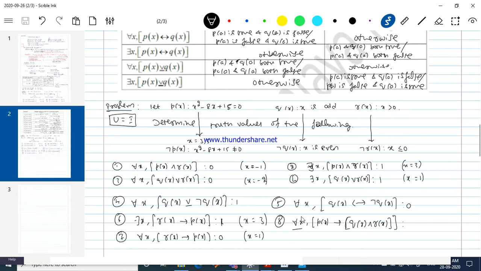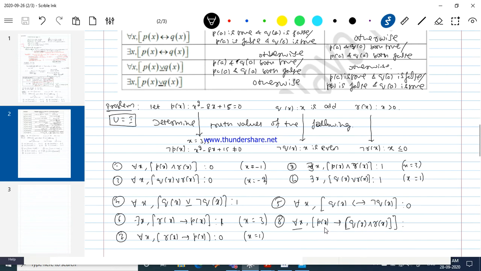For all x, right? When you have got a universal quantifier, try to show it is false. So try to find one x for which P(x) is a true statement and the conclusion is false. P(x) is true with any one of these being false.